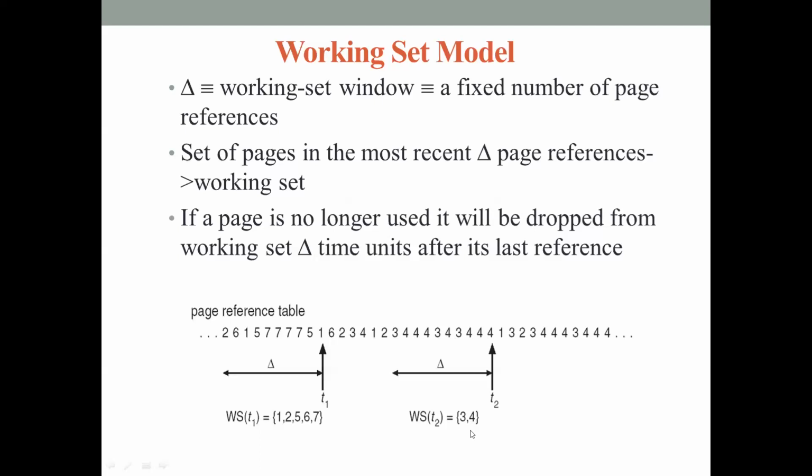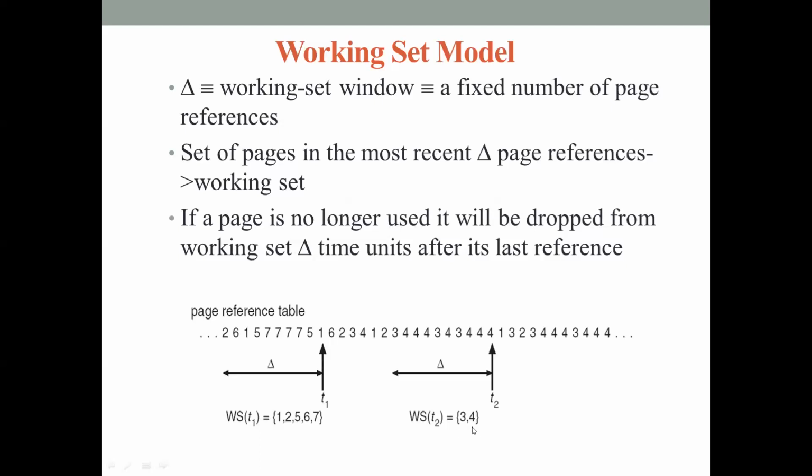So the working set at time t2 consists of only the pages 3 and 4. Okay. So this is how you find out the working set. Working set is based on the parameter value of del. You find out the most recent page references and put all those pages into your working set. Whatever pages are referenced at that point of time, put all those page numbers into your working set. This is how you find out the working set.